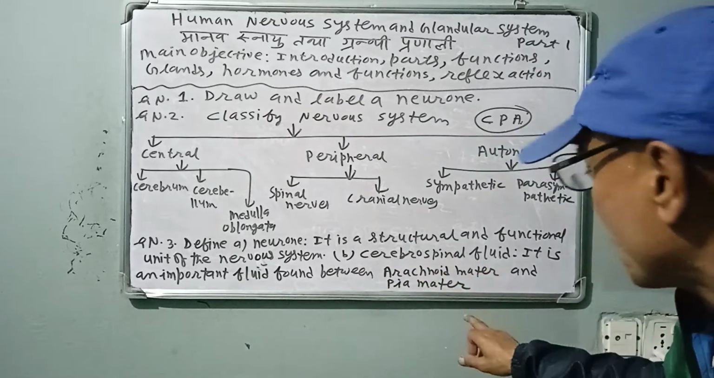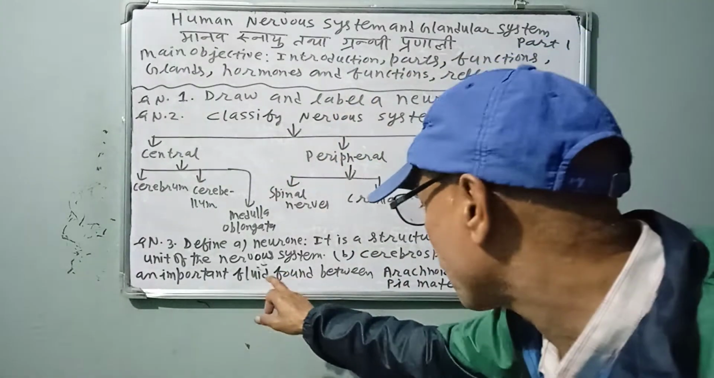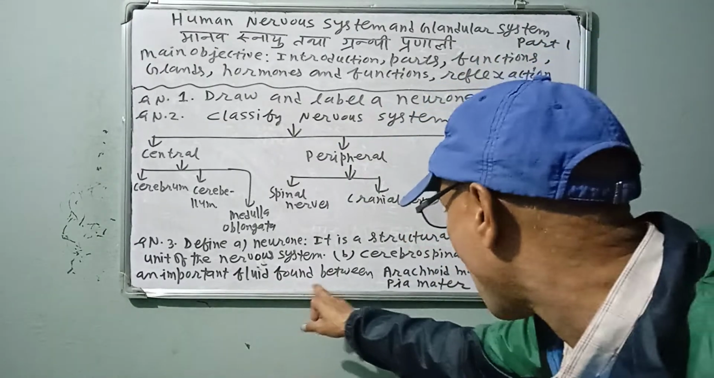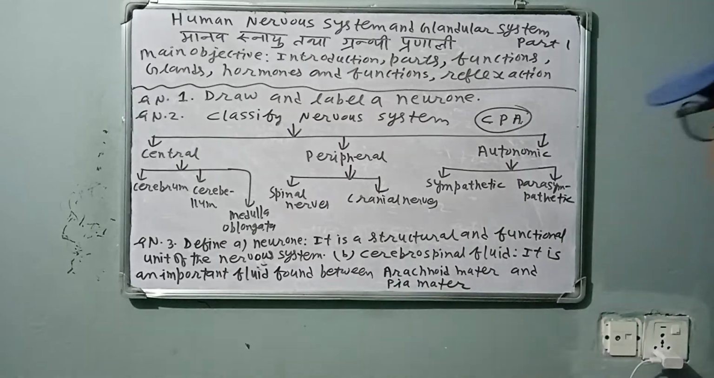Cerebrospinal fluid. It is the important and protective fluid or liquid found between arachnoid matter and pia matter in the central nervous system.